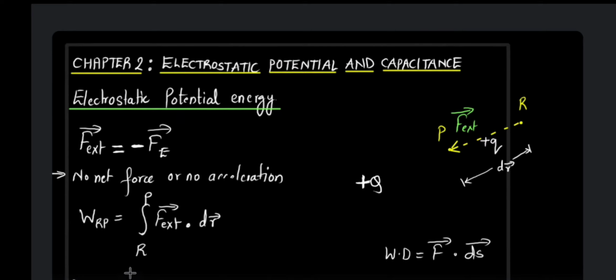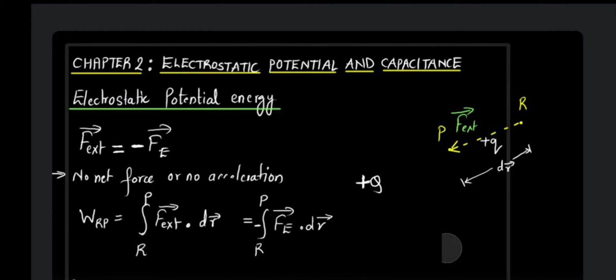So we can also say this is equal to integration from R to P. Instead of F external, we can put minus Fe, because the external force is equal to negative of the electrostatic force, dot dr. Okay, so this is going to give us the work done in getting the charge from R to P.